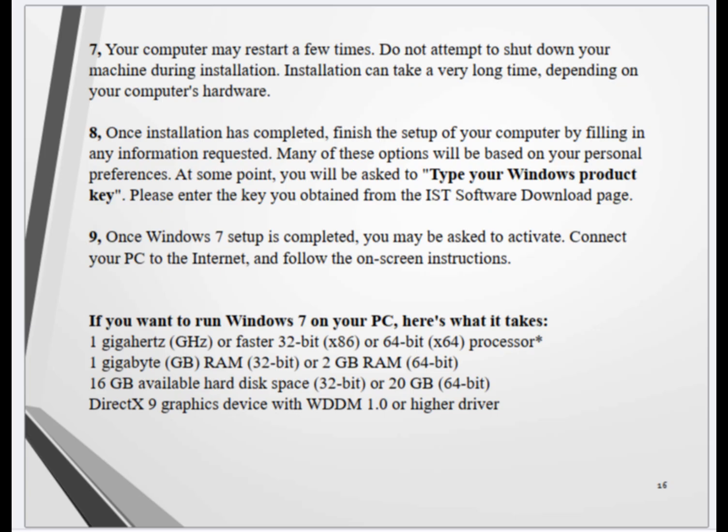If you want to run Windows 7 on your PC, here's what it takes: 1 GHz or faster 32-bit (x86) or 64-bit (x64) processor; 1 GB RAM (32-bit) or 2 GB RAM (64-bit); 16 GB available hard disk space (32-bit) or 20 GB (64-bit); DirectX 9 graphics device with WDDM 1.0 or higher driver.